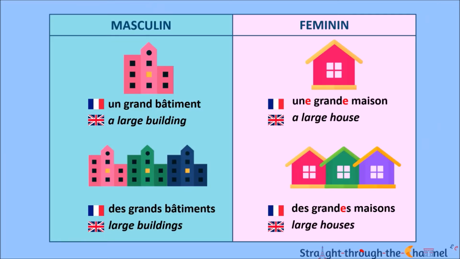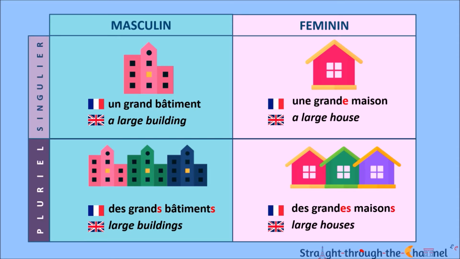But now that we have found out about this gender attribution, we can go back to our adjectives, which seem to change depending on the noun's gender. An even closer look, and you can see the adjective changes also depending on the noun's number. That is to say, whether there is one, singular, or several, plural.